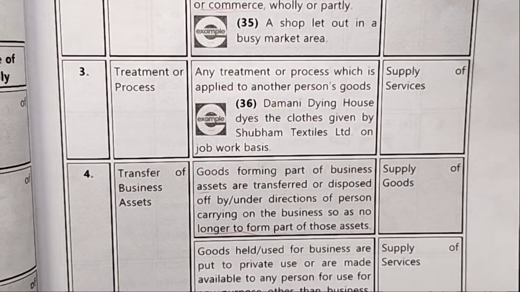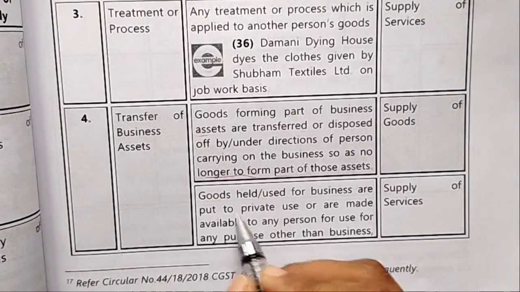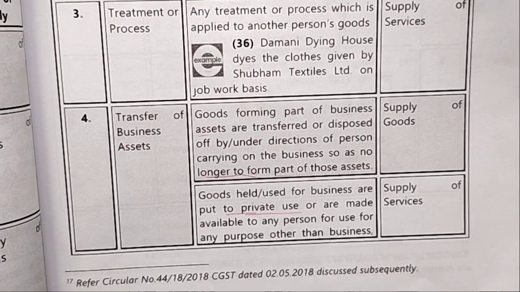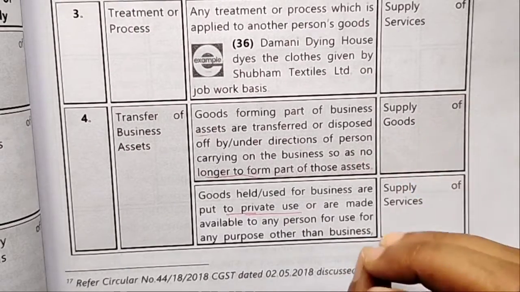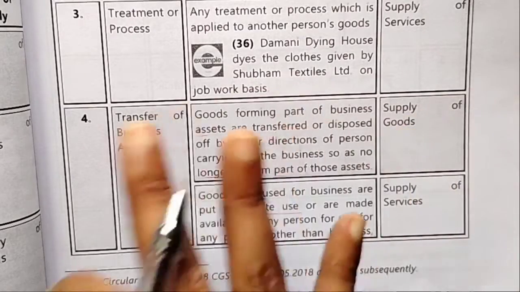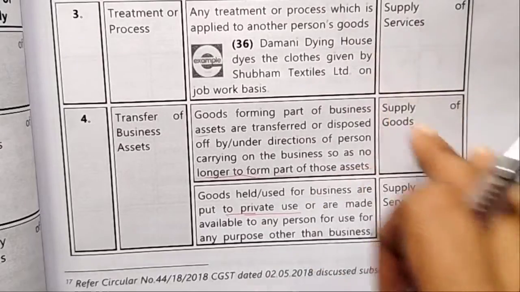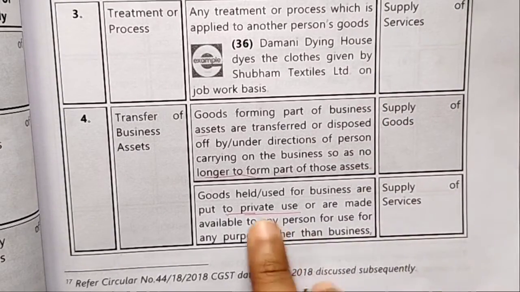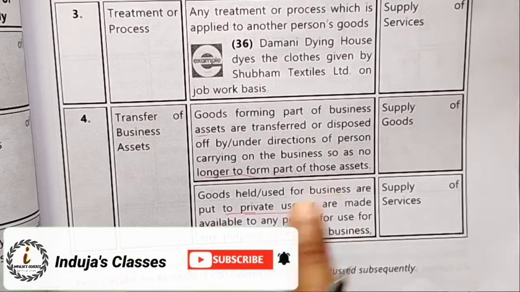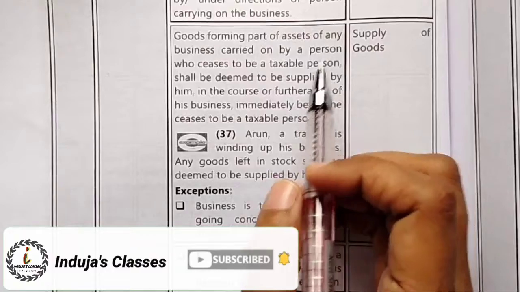Now the second condition: the goods held or used for the business are put to private use or are made available to any person for use for any purpose other than business. For example, a bike. The bike is used for business purposes as well as for private use. In such a case, it will be treated as supply of services because the goods are held for business as well as put to private use.